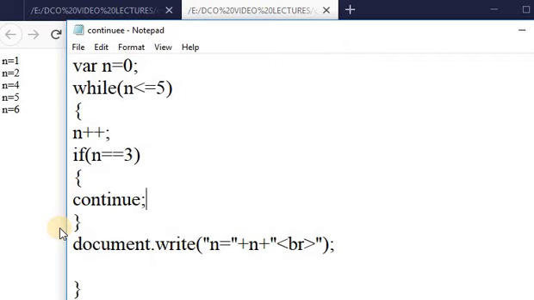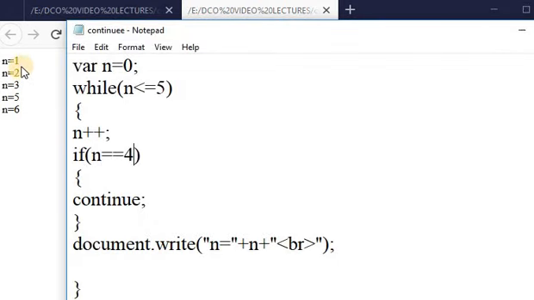Let us see. Suppose here you are taking n is equal to 4. What will be the output of this program? Let us see. Here I am saving this file and executing it. It will print on the web page 1, 2, 3, 5 and 6. 4 is skipped. Okay. This is all about the continue statement.